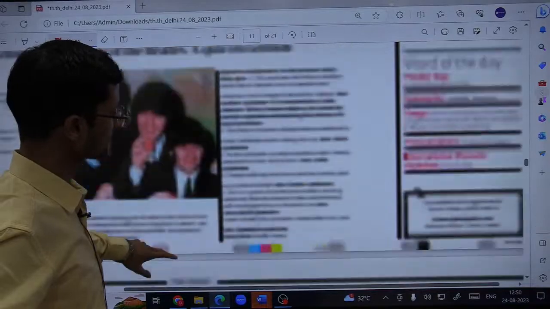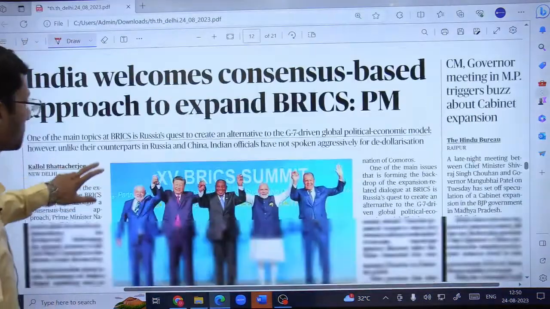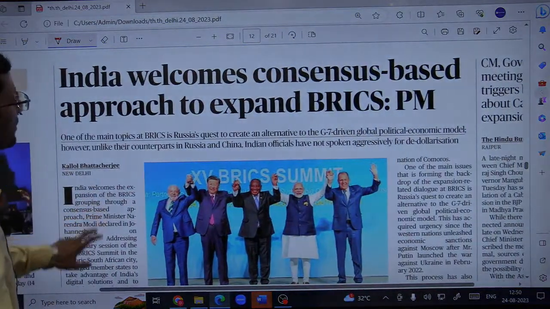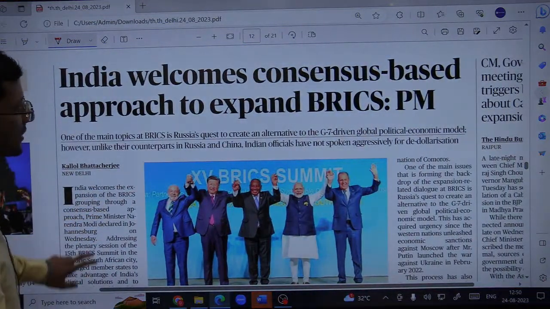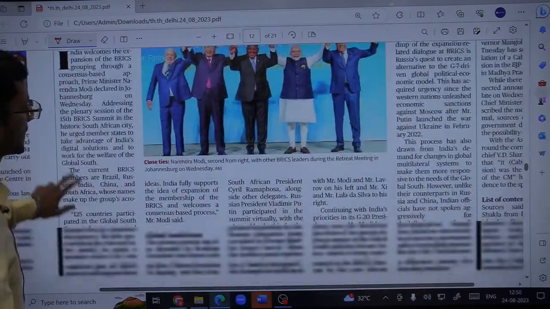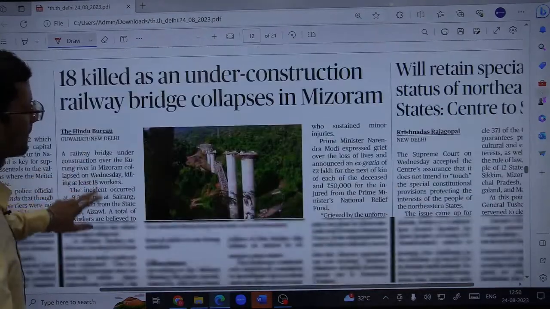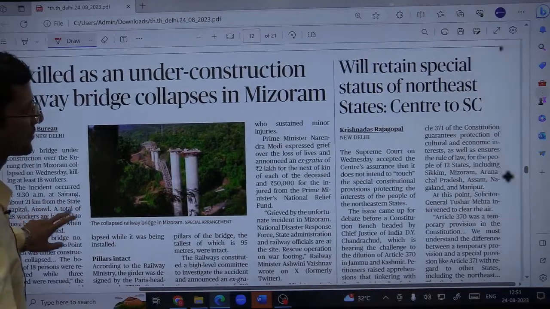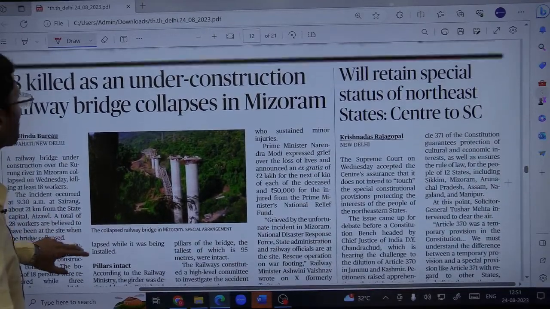Now quickly let us move to the news. Miscellaneous facts. What could else be important from the prelims exam point of view particularly? So India welcomes consensus based approach to expand BRICS, said by the Prime Minister. He is in Johannesburg attending the BRICS summit, fine, which is hosted by Africa this time.